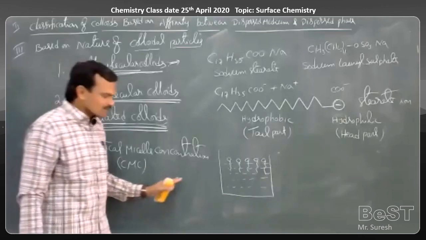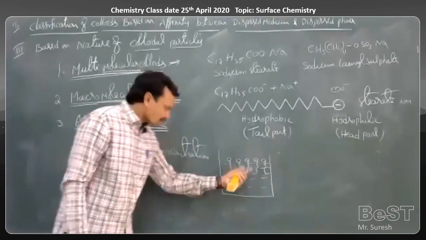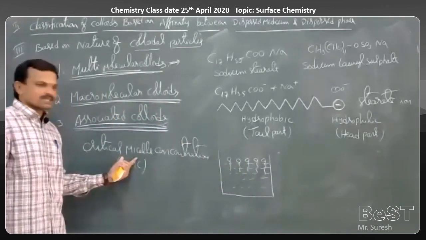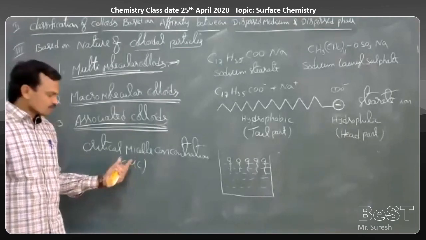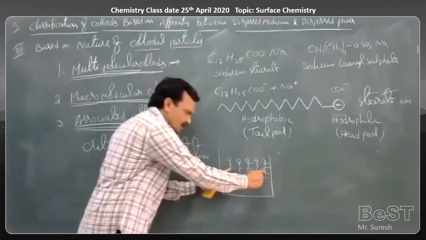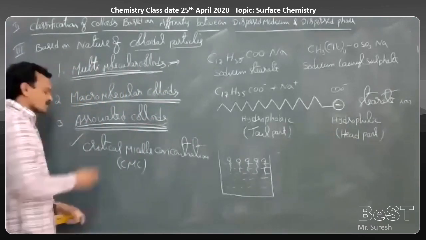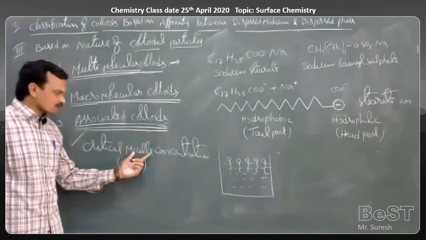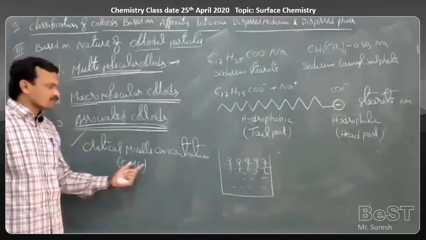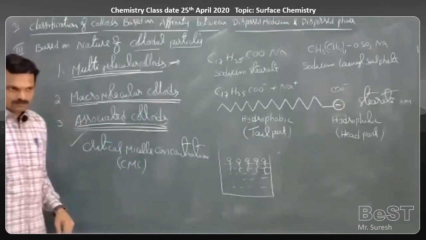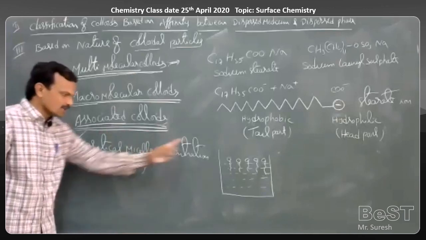So whenever the concentration of this soap solution reaches critical micelle concentration, then these particles undergo association. So critical micelle concentration is the minimum concentration of the solution required for the formation of micelles, means for association of the stearate particles.